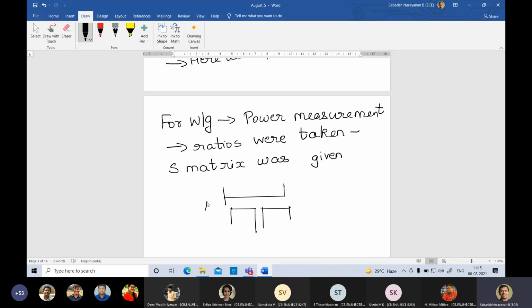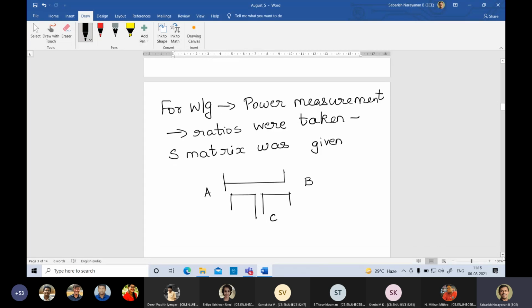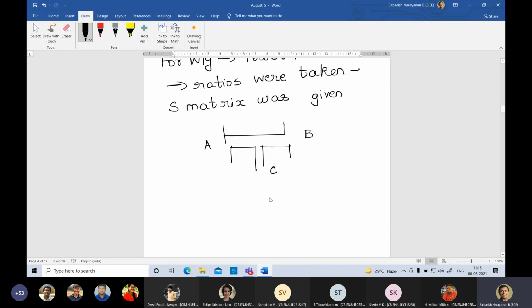Right, now I can call it as A, B and C. This is a 2-way splitter. So clear. So this readily you can take an S matrix. This will be a 3x3 matrix. If I give in A, what happens in B, what happens in C? If I give in C, what happens in A, what happens in B? If I give in B, what happens in A, what happens in C?